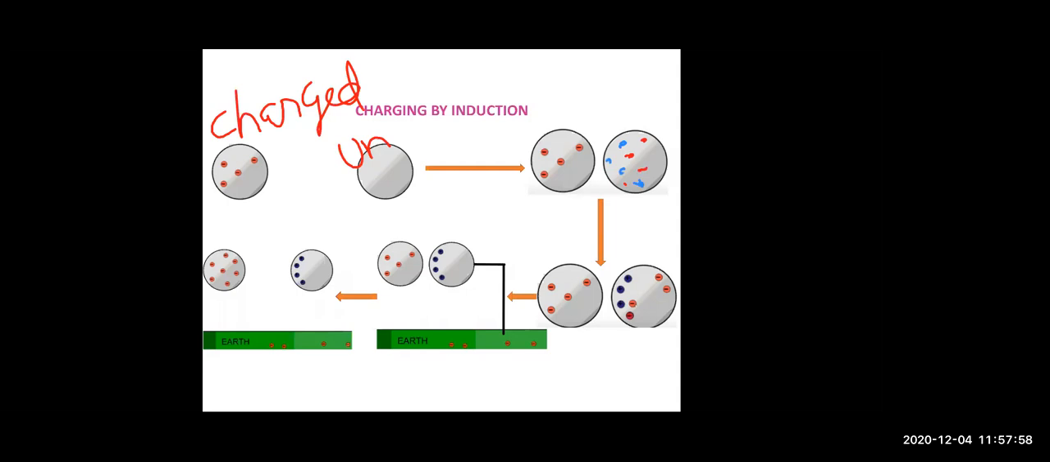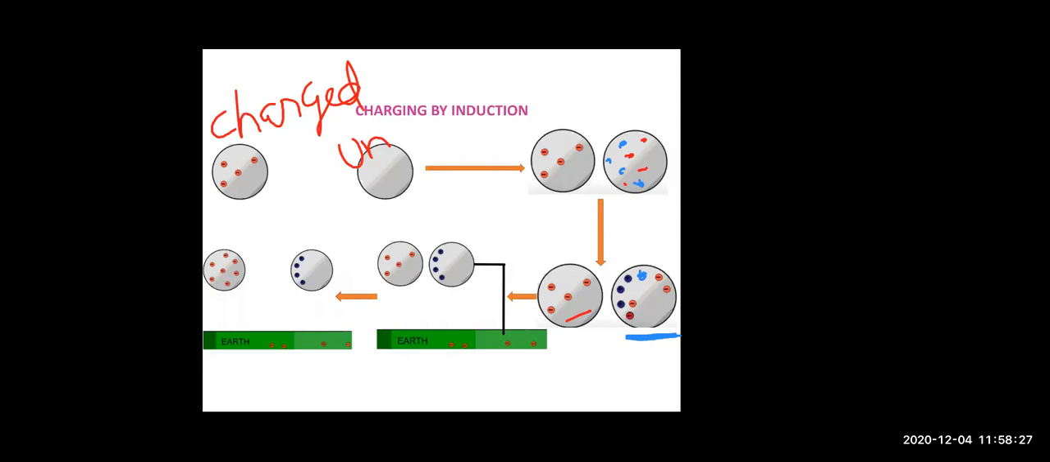But what happens when you bring a charged object near it? What will happen? The charged object is having electrons. How many electrons? 4 electrons. So these electrons, as they are negatively charged, will attract the protons in the uncharged object, because we know negative and positive attract each other.